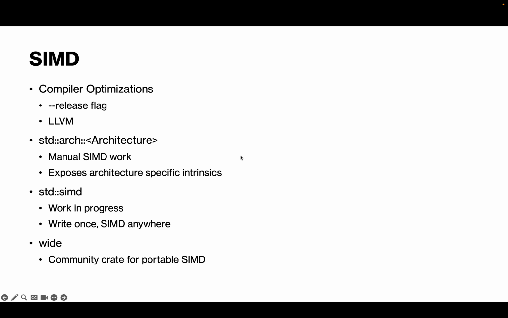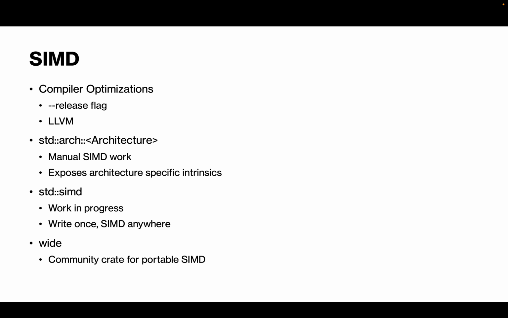Now we're going to quickly touch on SIMD. We talked about SIMD in class, and it stands for single instruction multiple data, and it is an optimization supported by many processors that allows us to compute many different operations in a single instruction instead of many. So in Rust, there are four main ways or strategies that we can use SIMD.